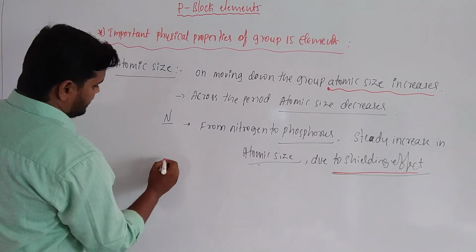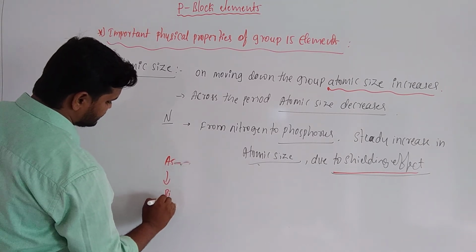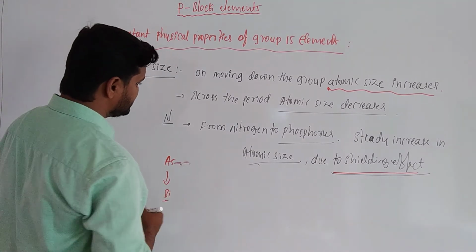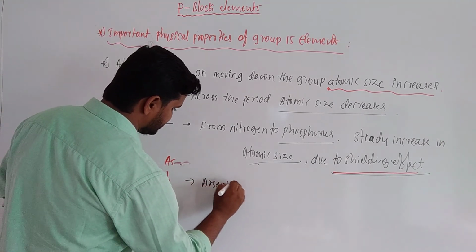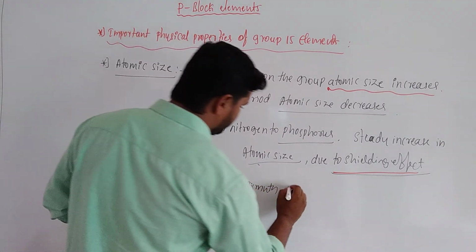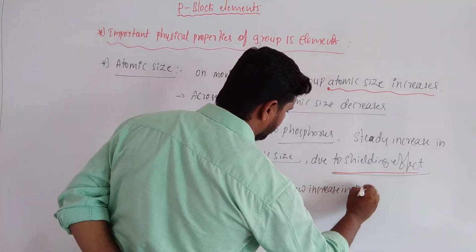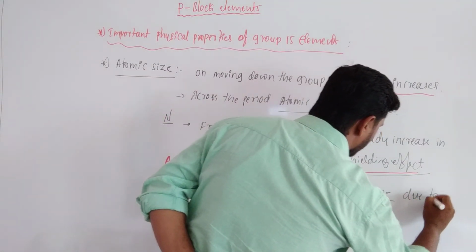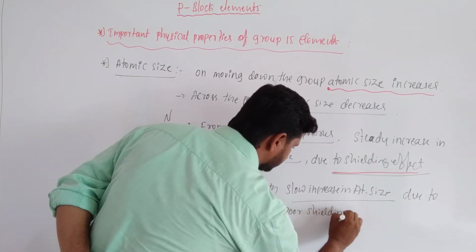And next, from arsenic to bismuth there is a slow increase in atomic size due to the poor shielding effect.